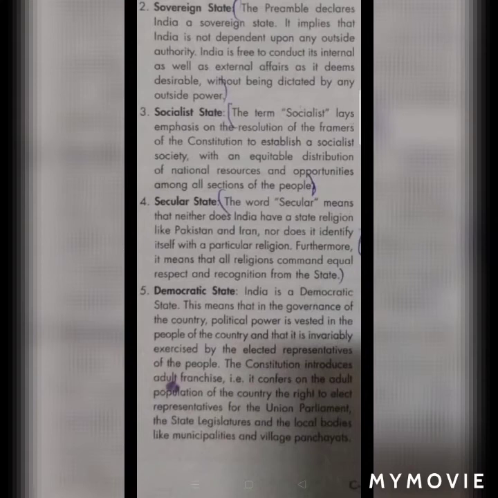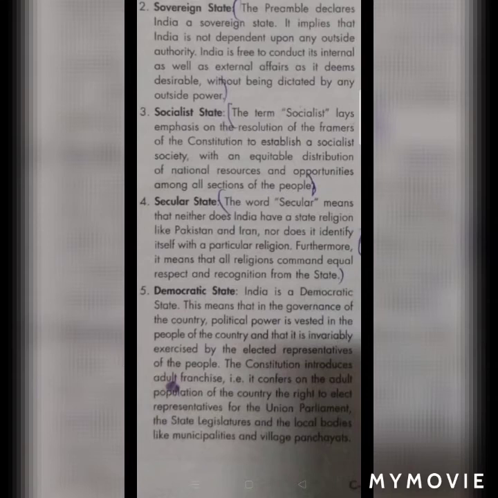The next point is democratic state. India is a democratic state. This means that in the governance of the country, political power is vested in the people of the country, and is invariably exercised by elected representatives of the people.